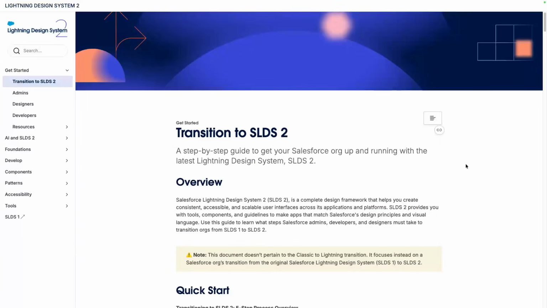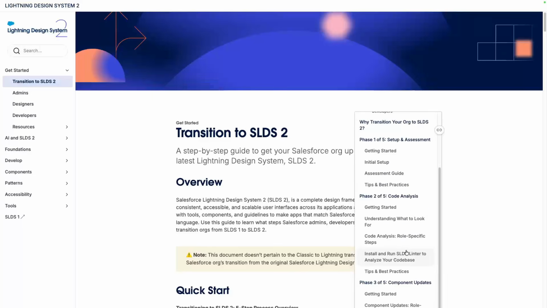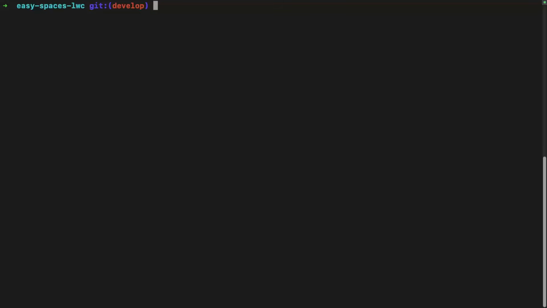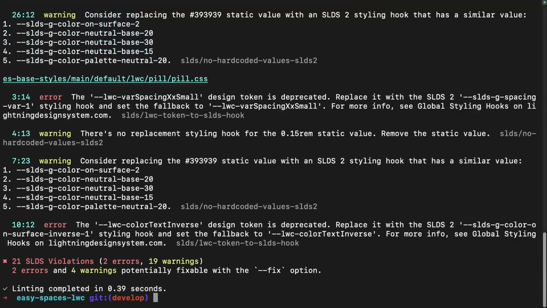The migration process from SLDS to SLDS 2.0 is pretty straightforward, and there are a couple of tools like the SLDS linter that assist you along the way. While you can run the tool manually and apply the recommendations to migrate, there's a new option, using Agentforce Vibes with the Salesforce DX MCP tools.